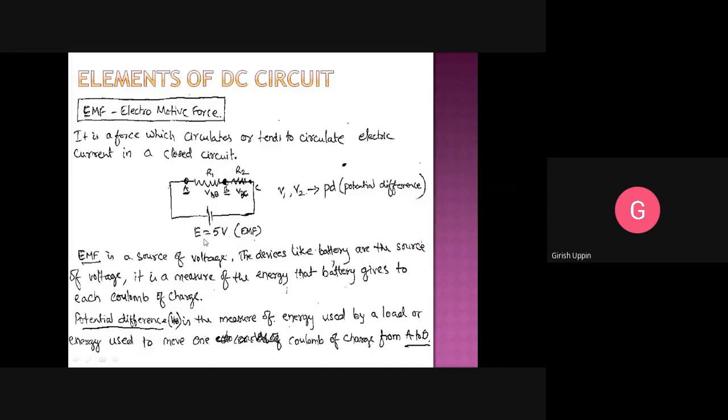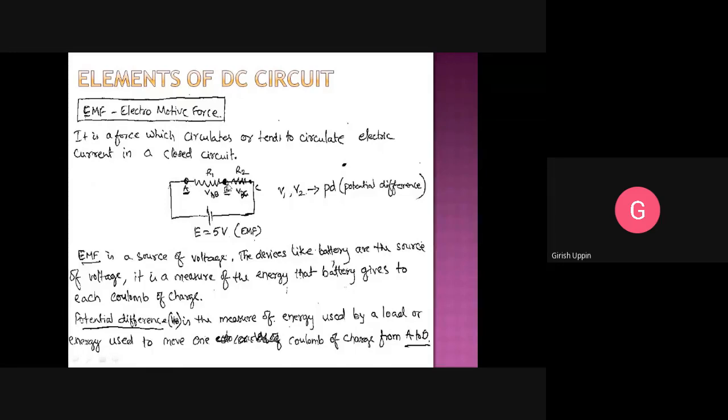Here in the example, we have an electromotive force E equal to 5 volt. When we connect it in a circuit, it will make the current flow. And how much current will flow? It depends on the resistance values. Based on the resistance values, the amount of current will be decided. Now, when we are connecting this, the positive plate is at a higher potential and the negative plate is at a lower potential. So the current will flow from here to here. When we are tracing this particular circuit, the current will flow from A to B.